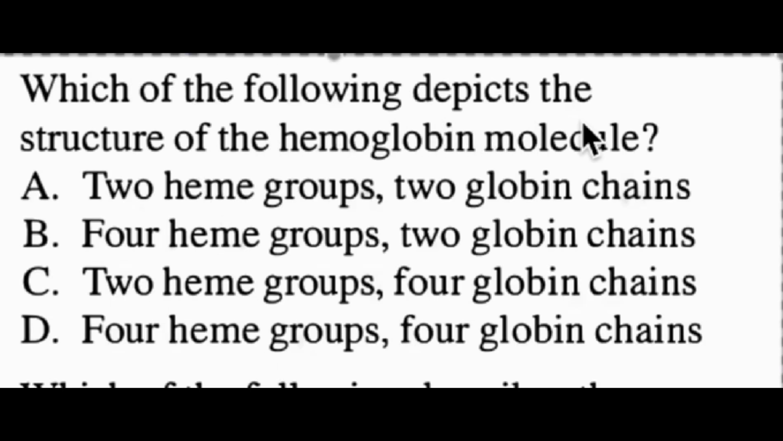Which of the following depicts the structure of hemoglobin molecules? The answer is D. 4 heme groups, 4 globin chains. A normal adult hemoglobin molecule is a tetramer. This means it's made of 4 components. It has 4 globin chains, specifically 2 alpha chains and 2 beta chains. Each of these 4 globin chains holds one heme group, which contains the iron that binds oxygen. So, the complete molecule has 4 chains and 4 heme groups.